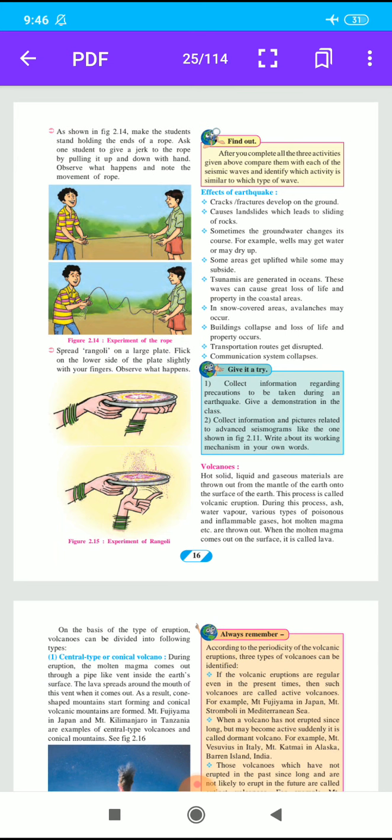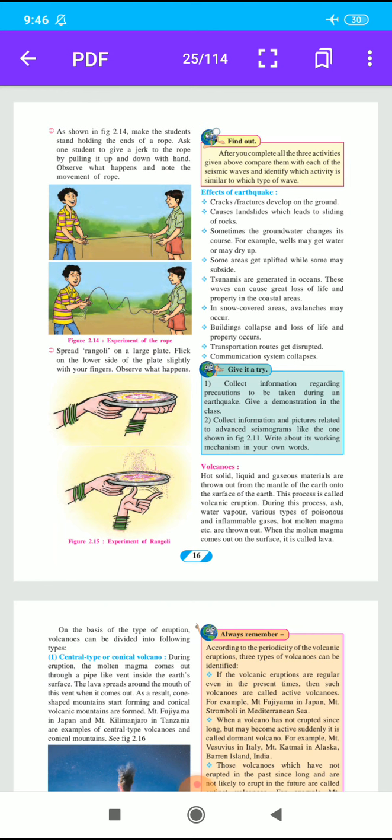When the molten magma comes out onto the surface, it is called lava. Then, students, on the basis of the type of eruption, volcanoes can be divided into the following types.